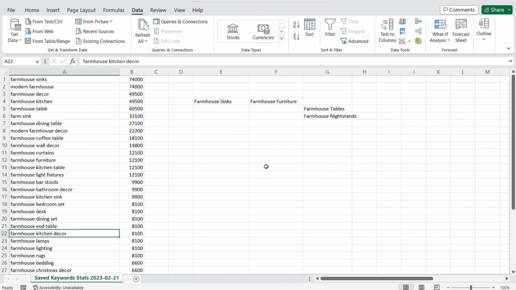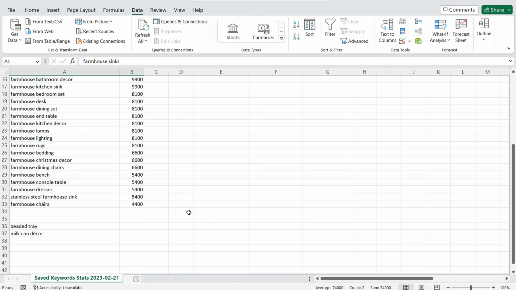And then ultimately our goal is to rank for these short tail keywords like farmhouse sinks, as high as we possibly can. Obviously for me, I'm competing with some websites like Amazon and Wayfair and all sorts of very large websites that ultimately I don't have the resources to really compete with. So at the end of the day, what I need to do is make sure when somebody's looking for something like double stainless steel farmhouse kitchen sink, I can actually rank for that keyword because I've put together the best categories on my website and I have all these different subcategories so people can find the products that they're looking for.